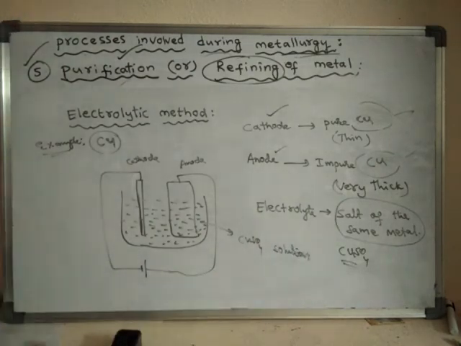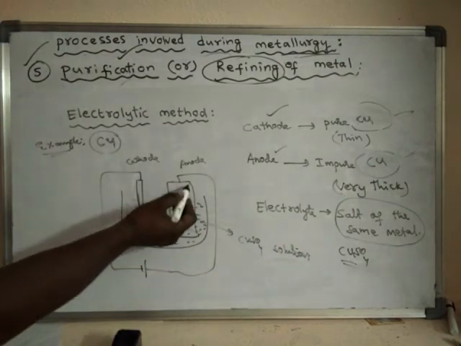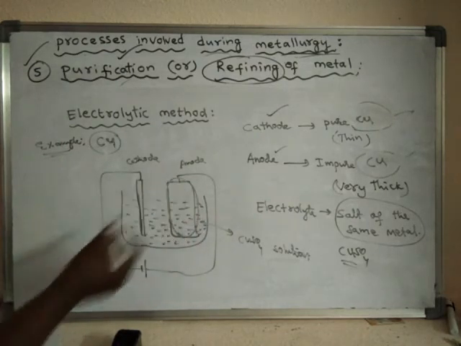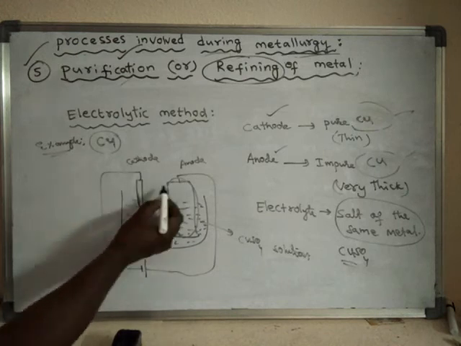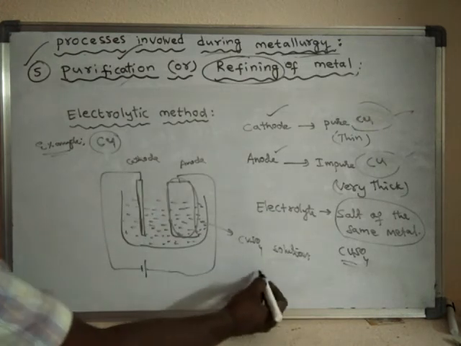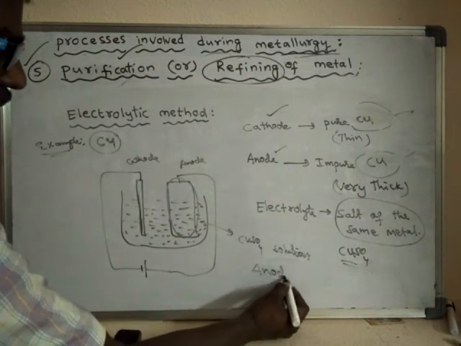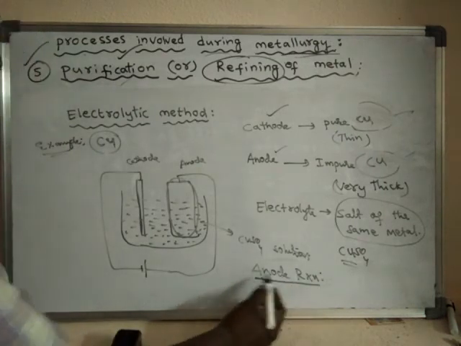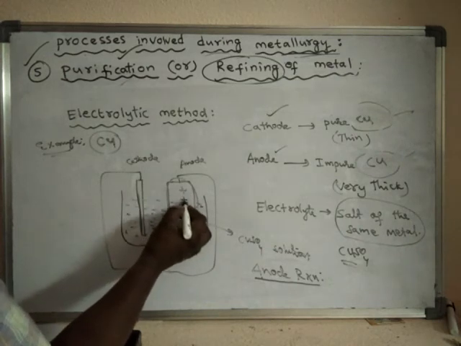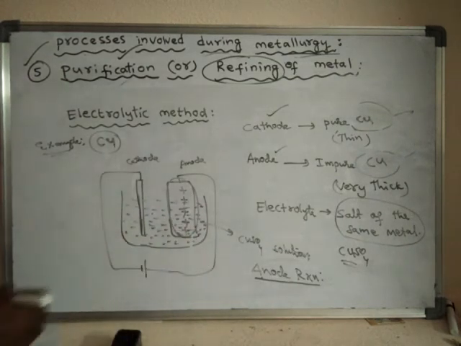So what happens? This anode is made up of copper. Slowly the copper of the anode, I am writing the anode reaction. The anode is a positive electrode, so it requires electrons.